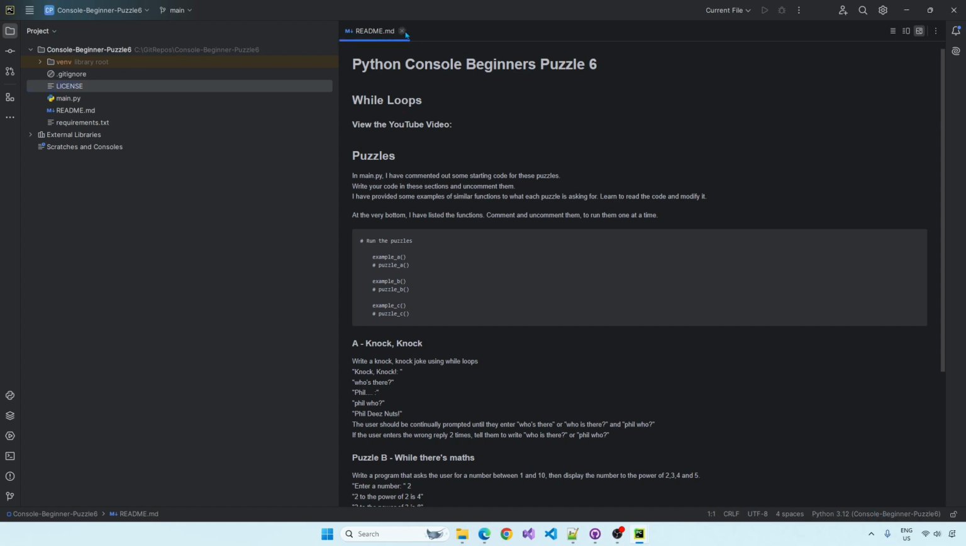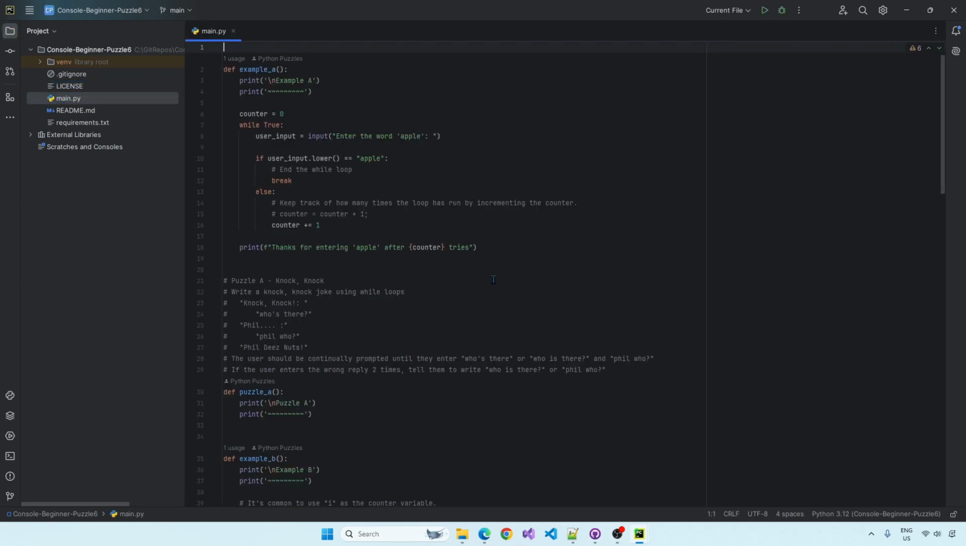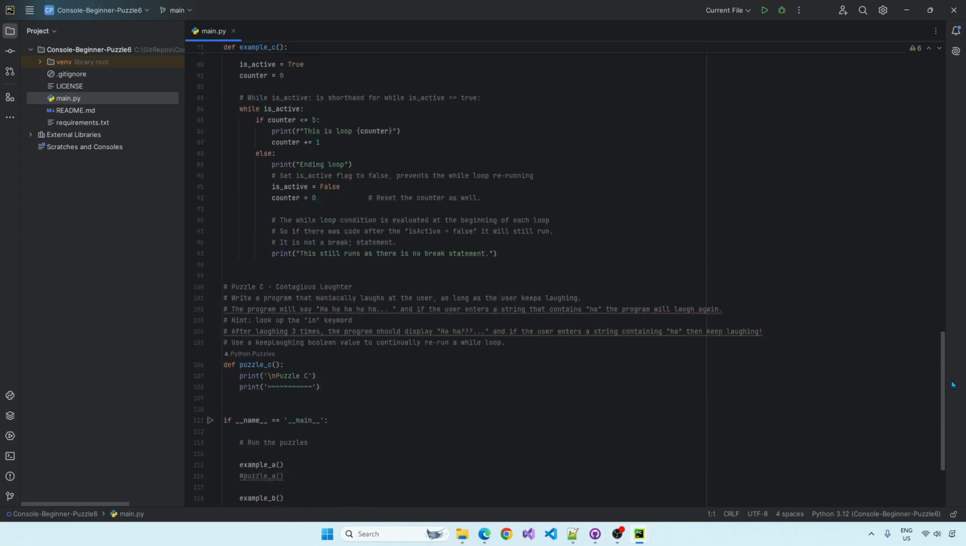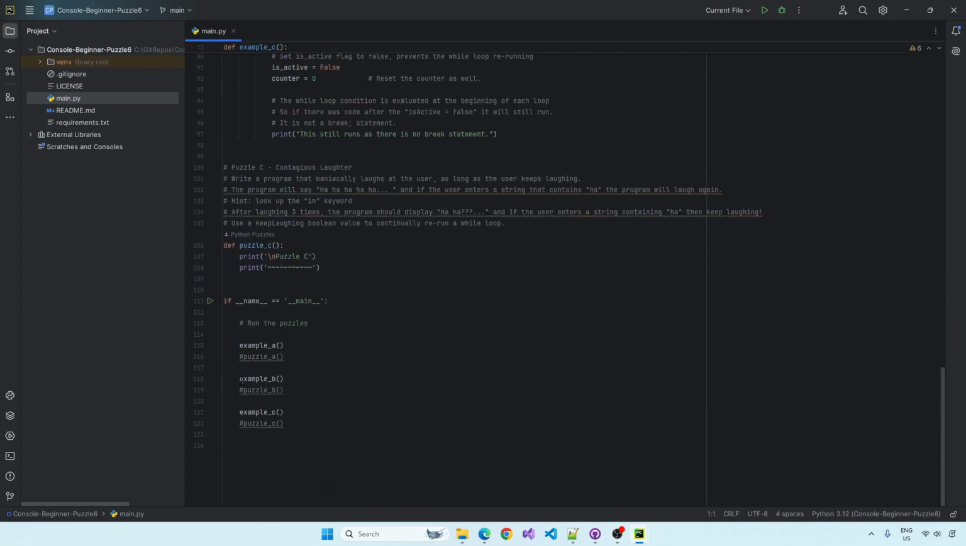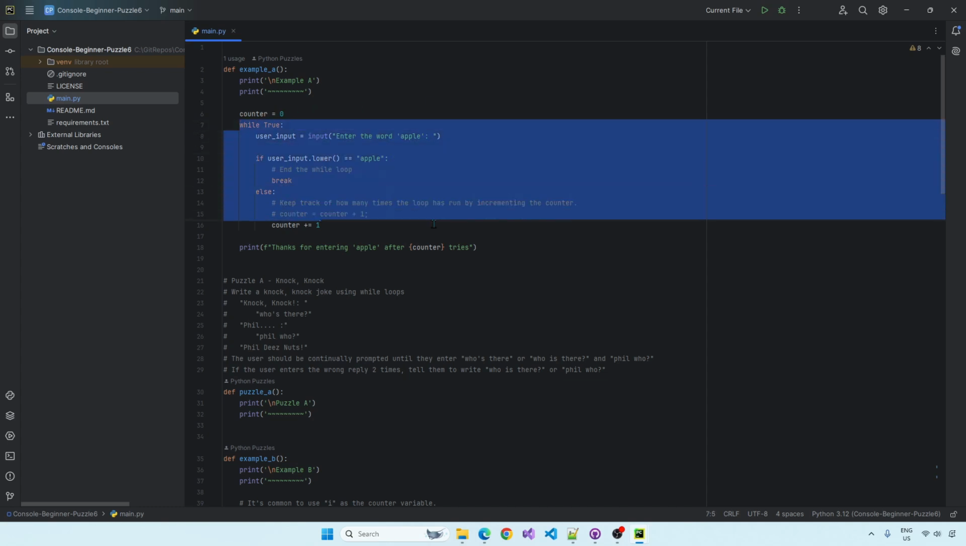Let's get rid of the README file. Let's look at main.py. So at the very bottom of the file, I'm just going to comment out example B and example C. So this way only example A is going to run. I'll just take you through the examples one at a time. So example A, we're just introducing the concept of a while loop.